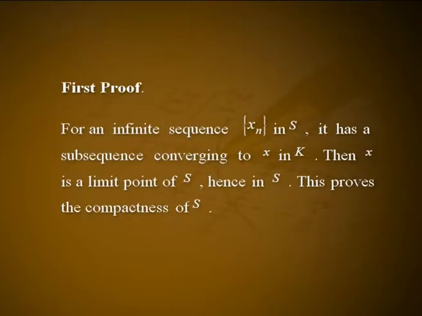Proposition 3. Any closed subset S of a compact set K is compact. First proof. For an infinite sequence Xn in S, it has a subsequence converging to X in K. Then X is a limit point of S, hence in S. This proves the compactness of S.